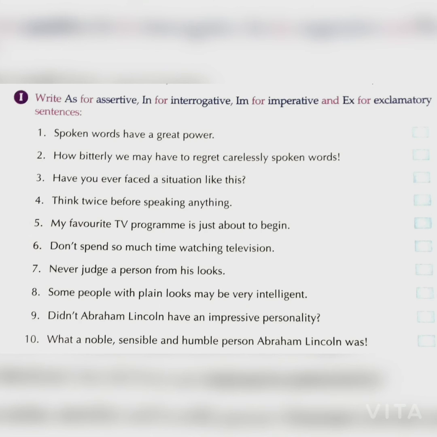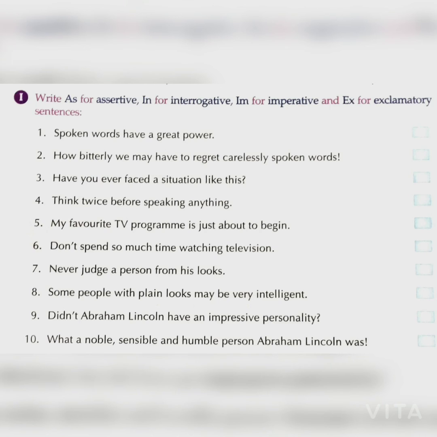Question number 7. Never judge a person from his looks. This sentence is in the advice form, so it is an imperative sentence, and it is true too. You should never judge a person from his looks because appearances can be misleading. Question number 8. Some people with plain looks may be very intelligent. This sentence is in the statement form, so it is an assertive or declarative sentence.